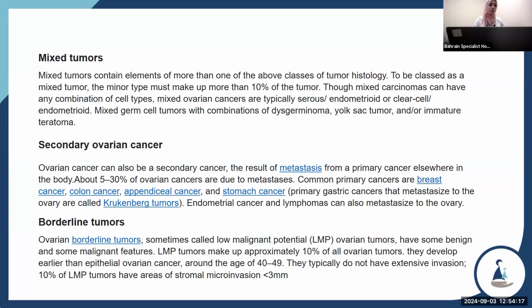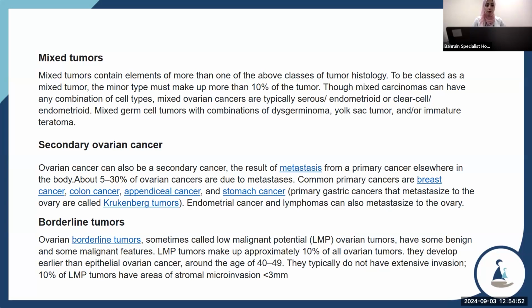Other types of cancer: mixed tumor, secondary ovarian cancer, and borderline tumor. A mixed tumor contains elements of more than one of the above classes of tumor histology. To be classed as a mixed tumor, the minor type must make up more than 10% of the tumor. True mixed carcinoma can have any combination of cell types.